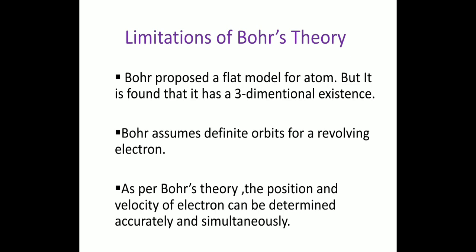The electron jumps from a lower orbit to a higher orbit if it absorbs energy, and from a higher orbit to a lower orbit by emitting energy. The energy of radiation absorbed or emitted is equal to the difference in energy of the two orbits, that is, delta E equals E2 minus E1, equals h nu.